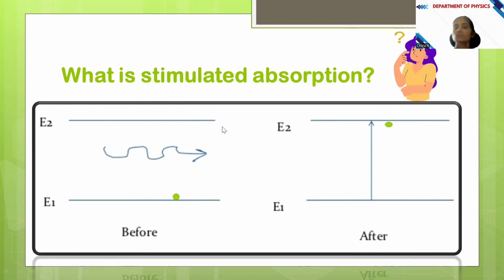So here, absorption. This process is not natural. It is going to be the stimulated one. Imagine that the atom is in the ground state. As I already said, this process is not a natural one. It is an induced, stimulated one. So we are using a photon of light as an external source. We give light energy to this atom and stimulate it to go to the excited state, that is the state E2, by absorbing this energy.